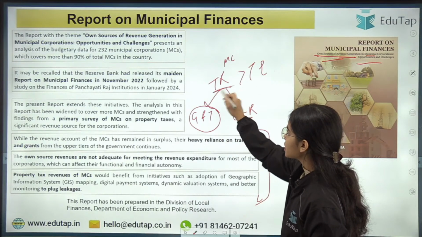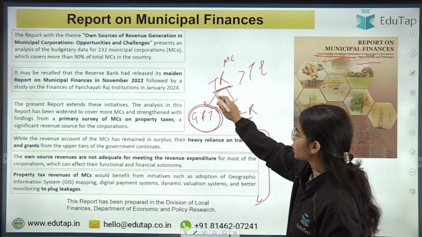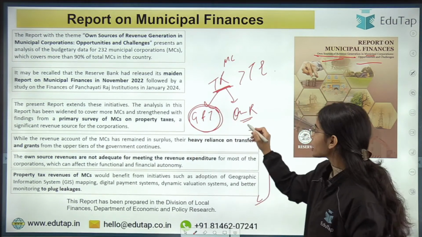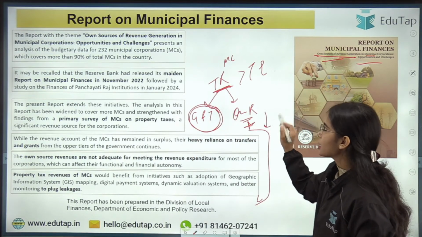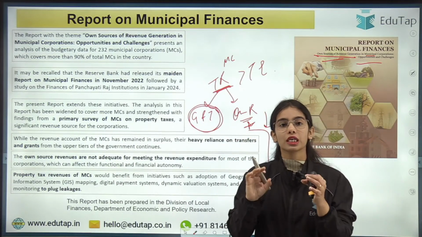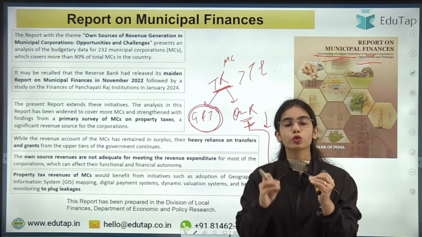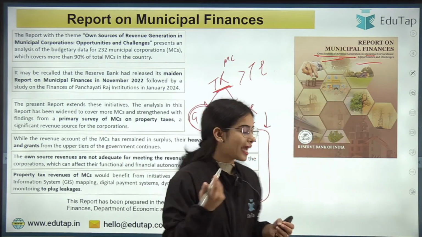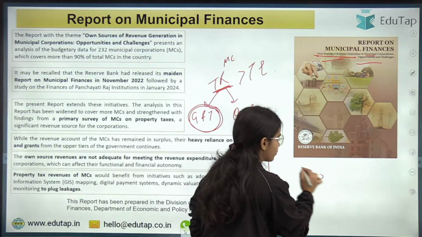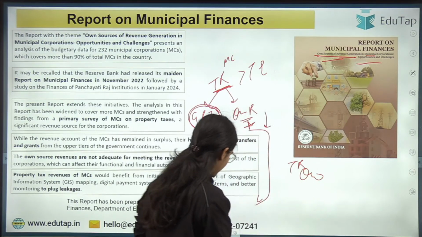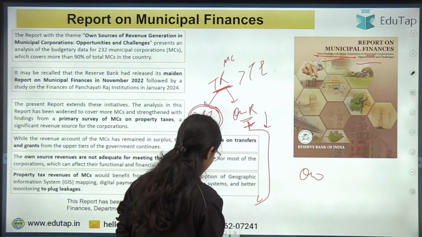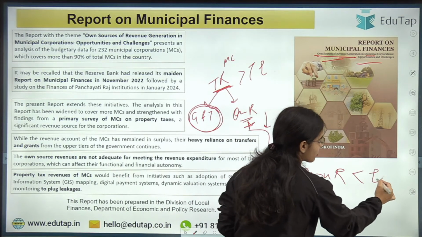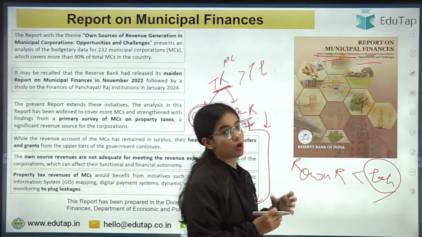That means a big chunk of the total revenue is coming from grants and transfers. So the own resources are very less for the municipal corporation. The municipal corporation is not able to generate much revenue through its own resources, and that's why the revenue from own resources is less than the expenditure of the municipal corporation, okay?